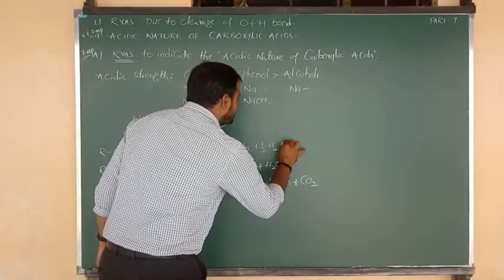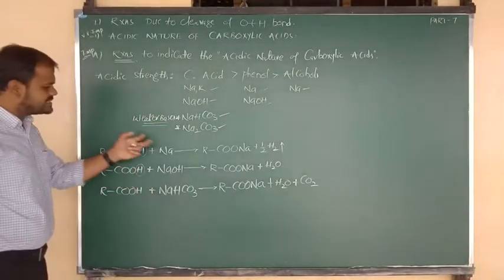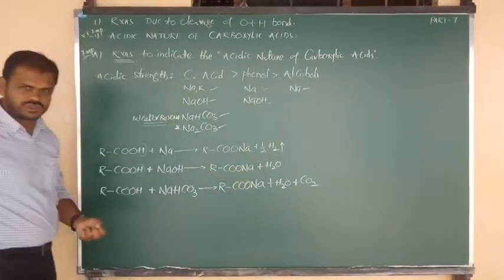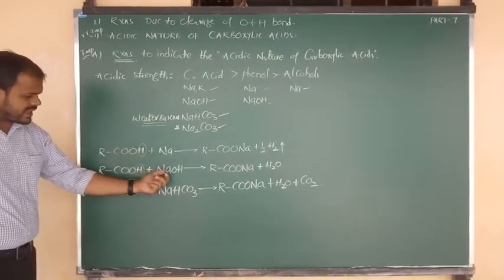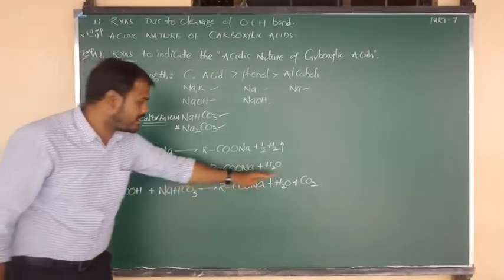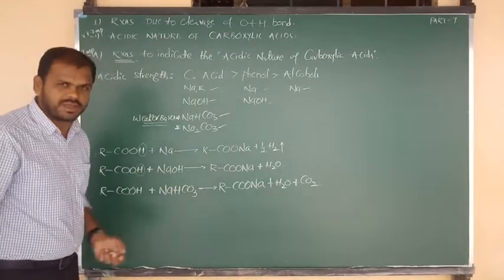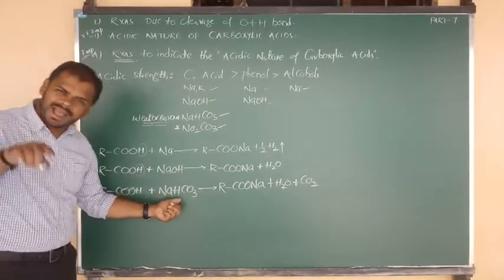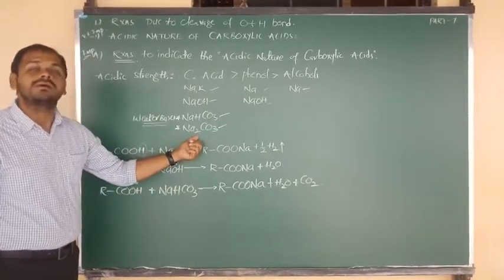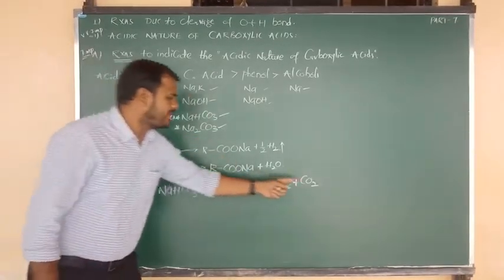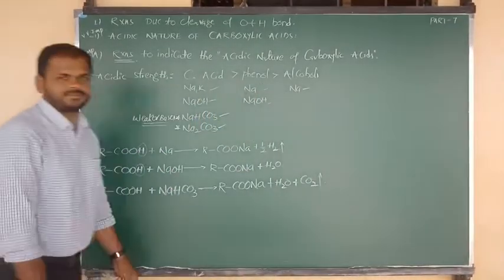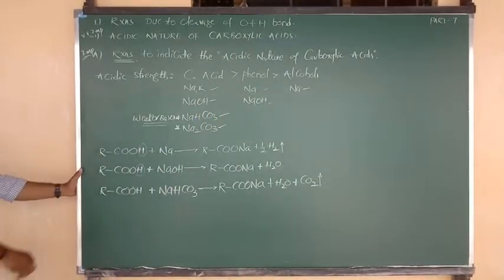Yes, in the first case, when carboxylic acid reacts with sodium metal, the evolving gas is H2. When carboxylic acid reacts with sodium hydroxide, there is no gas, just a water molecule as the byproduct. When carboxylic acid reacts with sodium bicarbonate and also with sodium carbonate, definitely they will release a gas, and that is CO2. Okay, all of you? Yes.